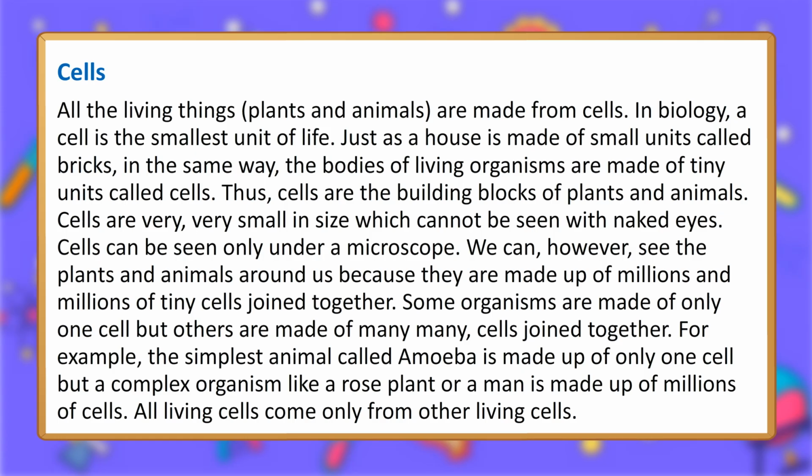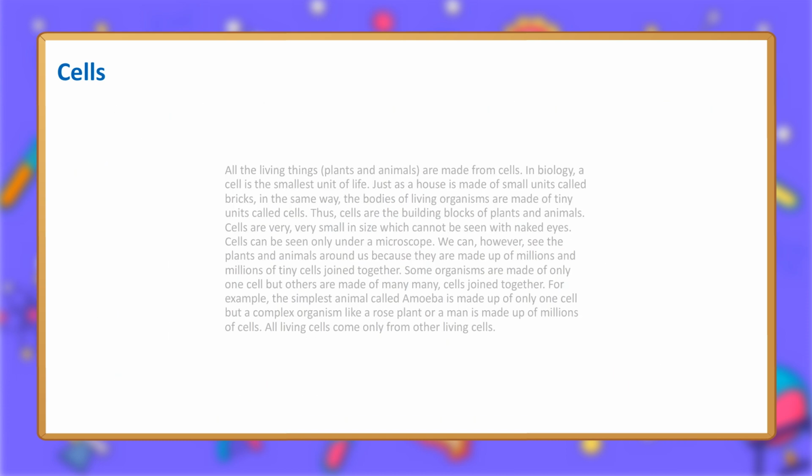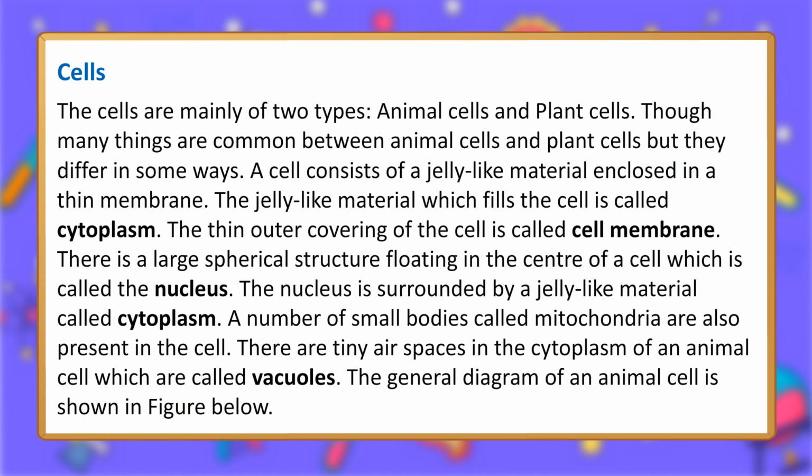All living cells come only from other living cells. The cells are mainly of two types, animal cells and plant cells. Though many things are common between animal cells and plant cells, but they differ in some ways. A cell consists of a jelly-like material enclosed in a thin membrane. The jelly-like material which fills the cell is called cytoplasm. The thin outer covering of the cell is called cell membrane.